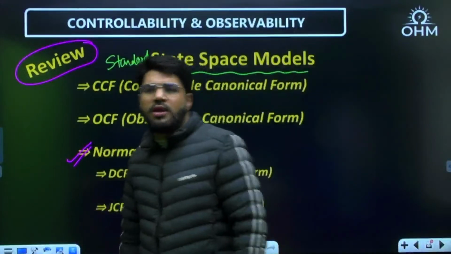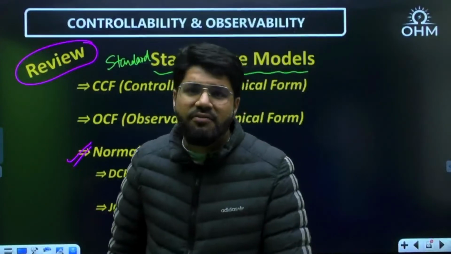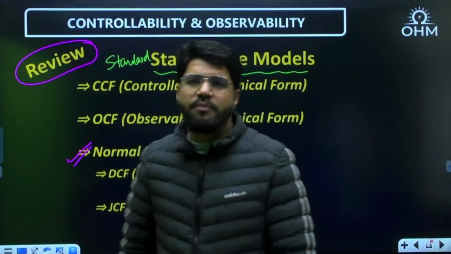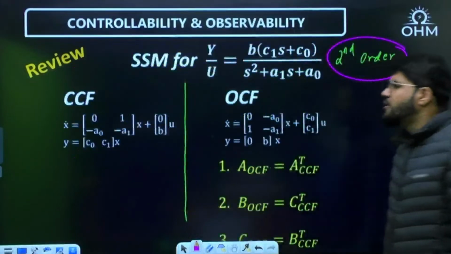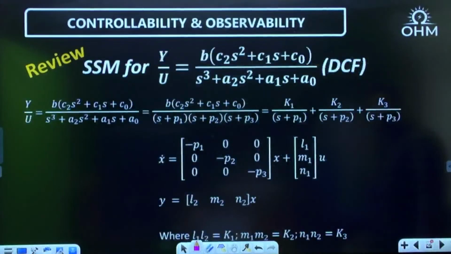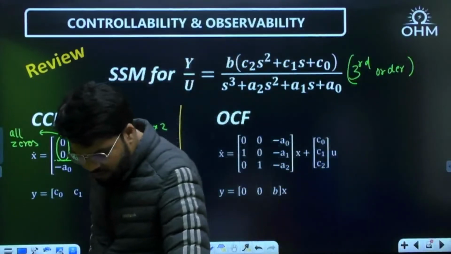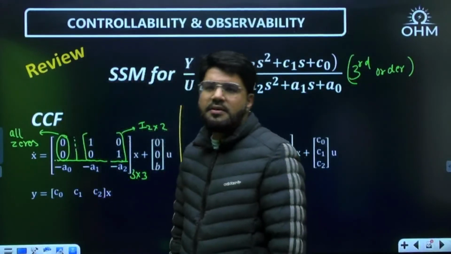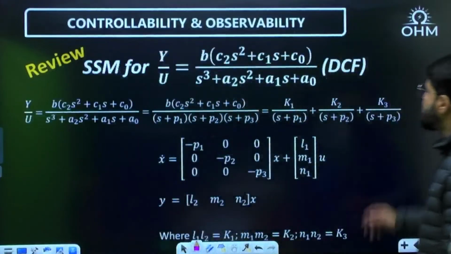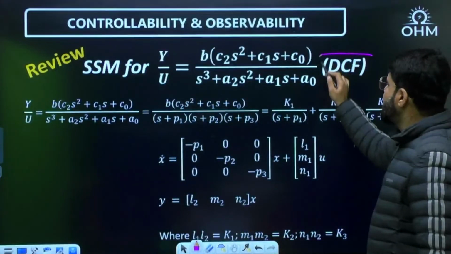Now, let us go to the normal forms, because the Gilbert's test that we are covering today is especially for the normal forms. Now the first normal form is the DCF. Let us start here.